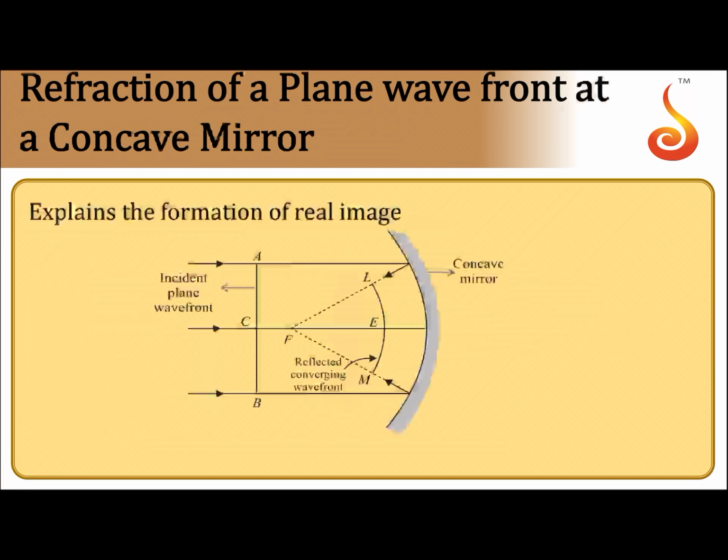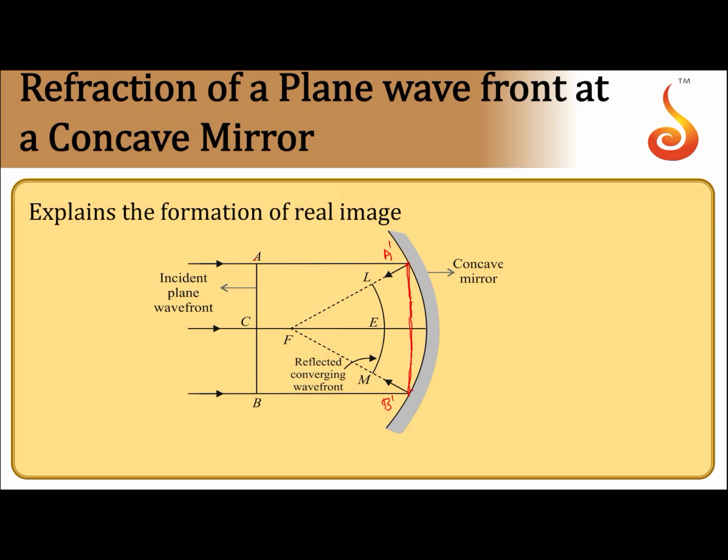So this is behavior in case of convex lens. Similarly, if you consider the refraction of plane wavefront in case of a concave mirror. So in case of concave mirror, if I consider ACB is the incident wavefront, when it comes here, it touches the mirror like this. Now let us call this A dash, this as B dash.